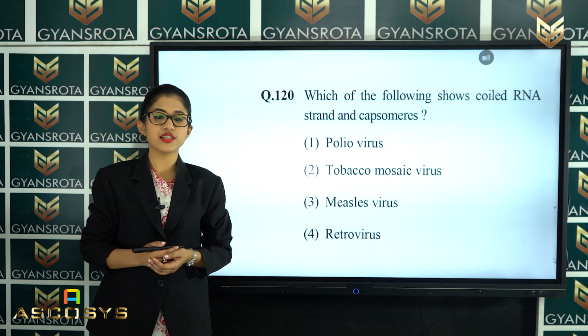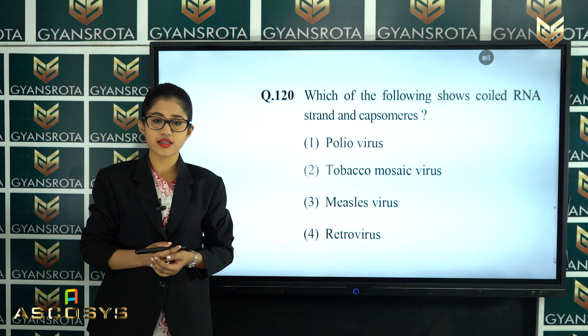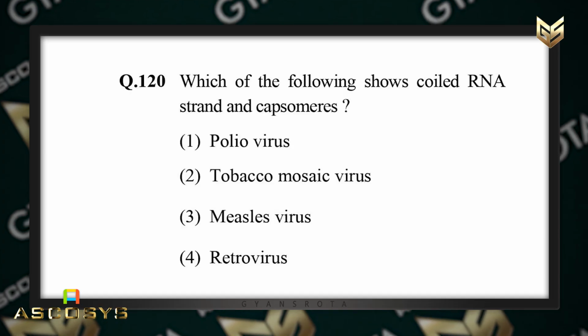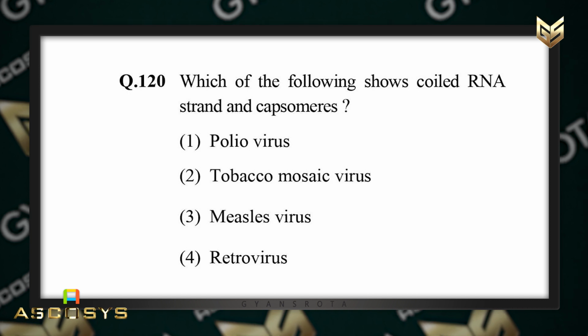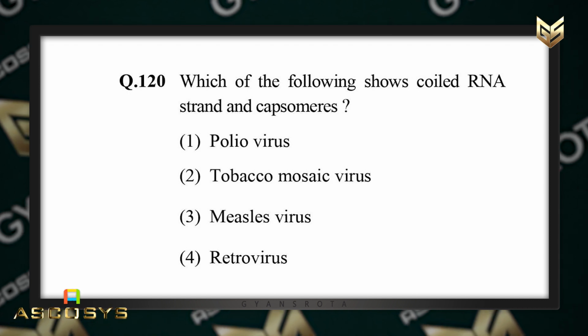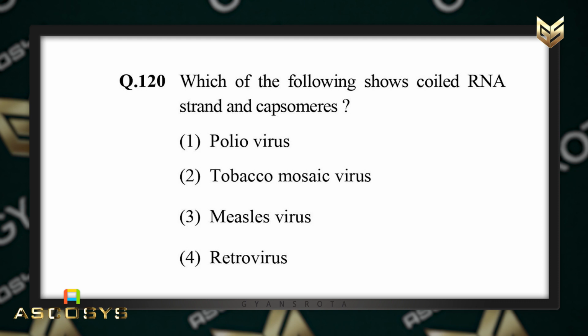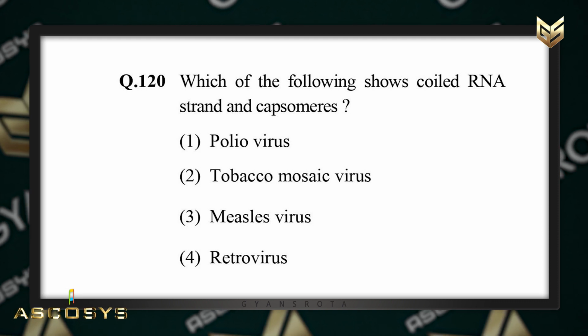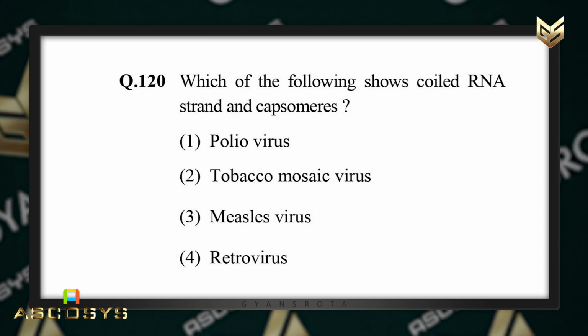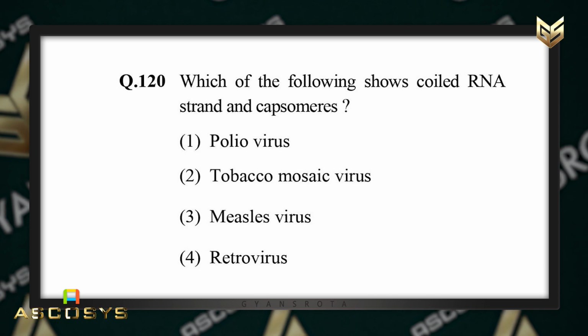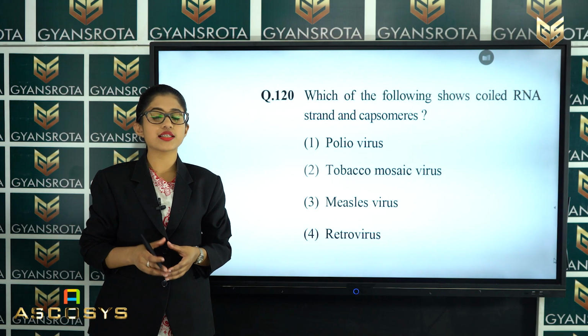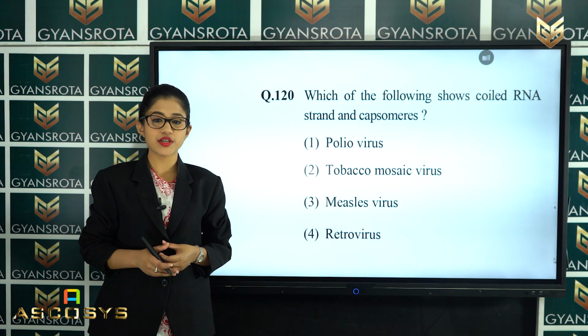Now, the next question is question number 120. Which of the following shows coiled RNA strand and capsomeres? Options are given here: poliovirus, tobacco mosaic virus, measles virus or retrovirus. This question is from the chapter biological classification.